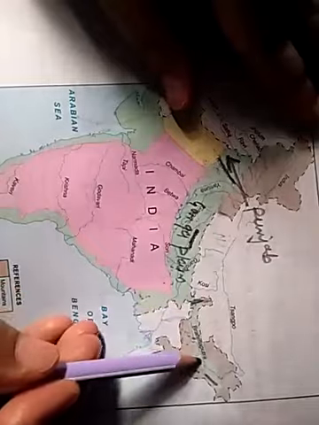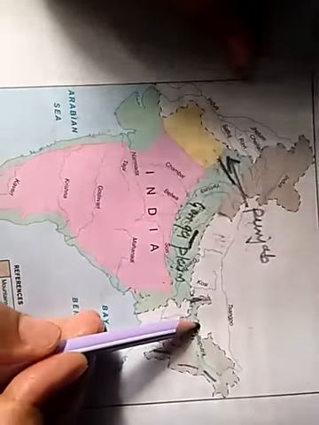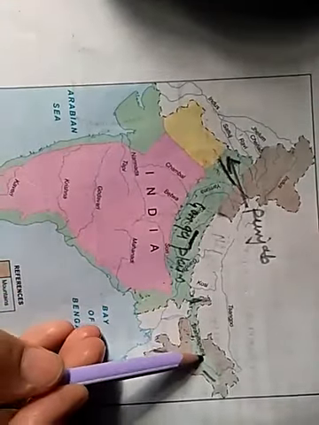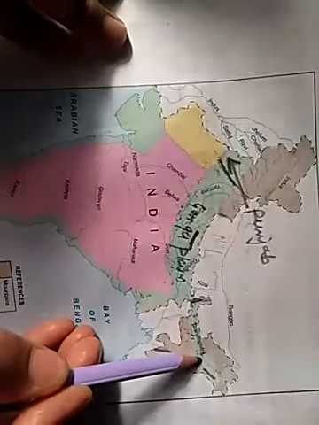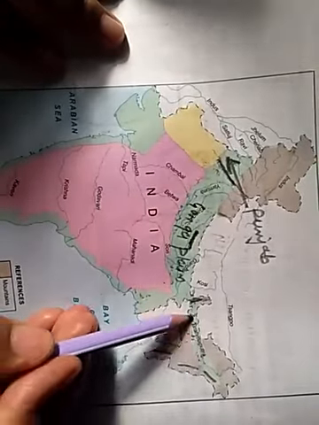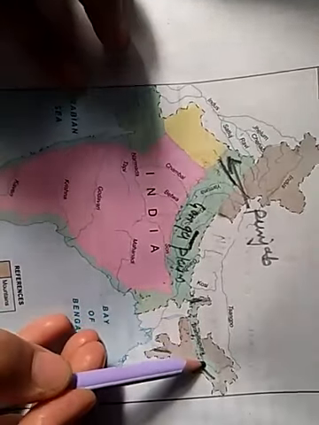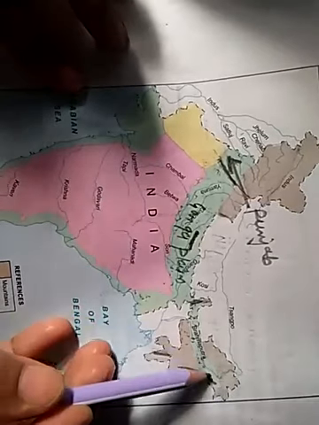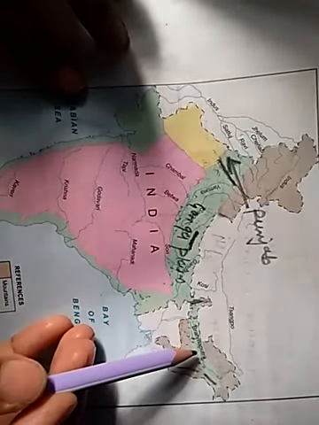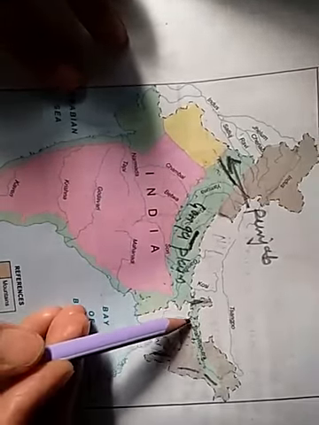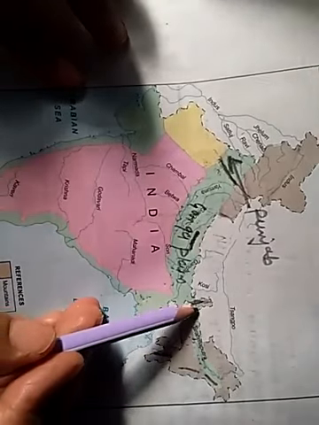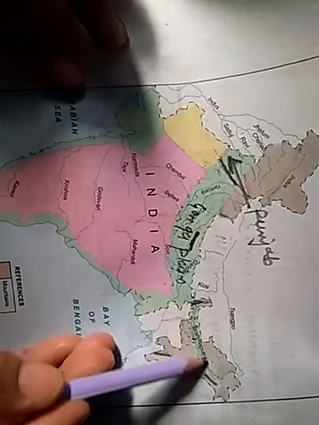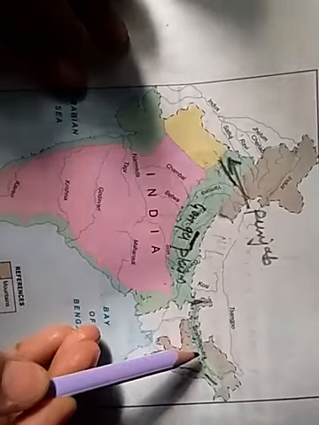There is the Brahmaputra plain. The Brahmaputra plain is the eastern part of the northern plain. See here, from here to here, it is the Brahmaputra plain.